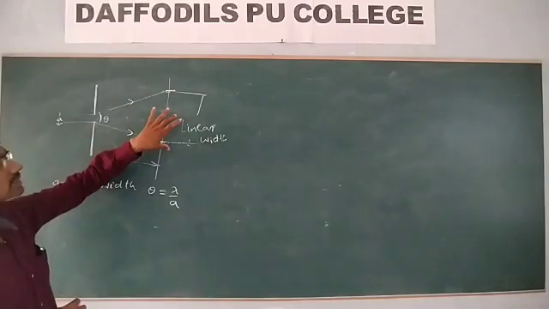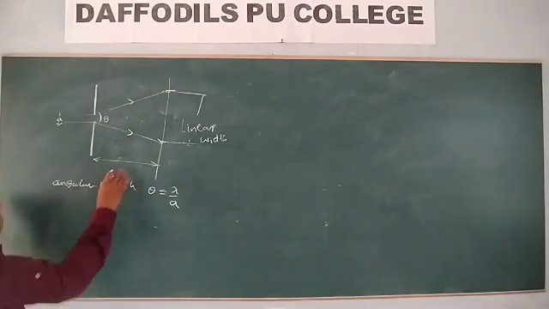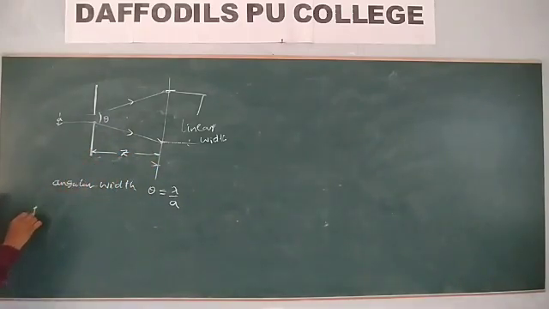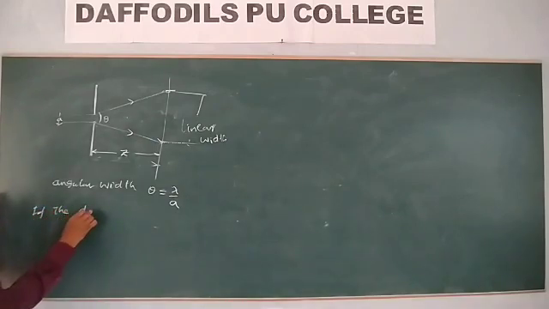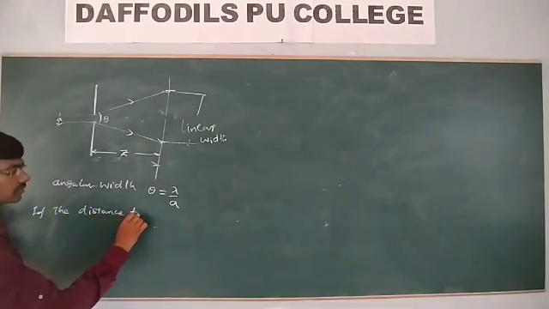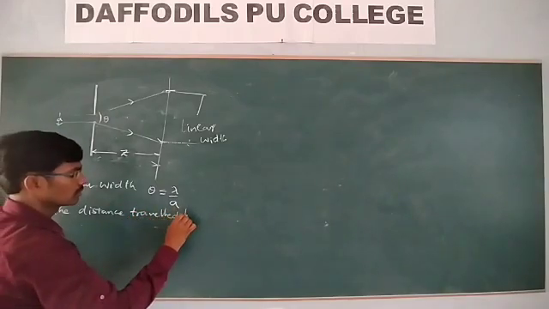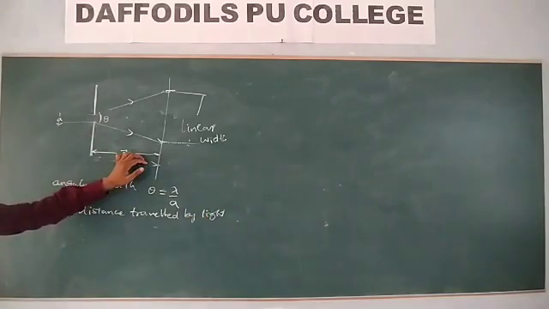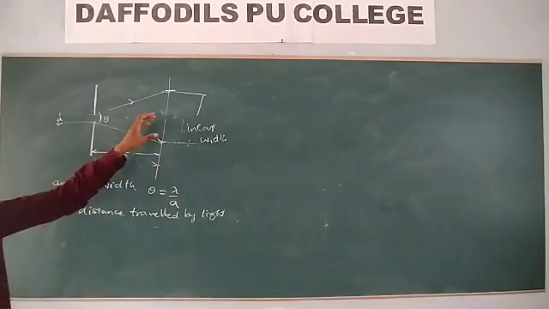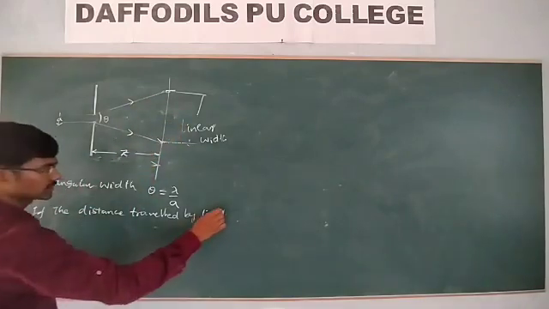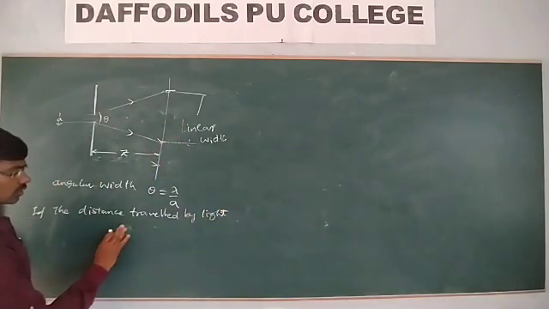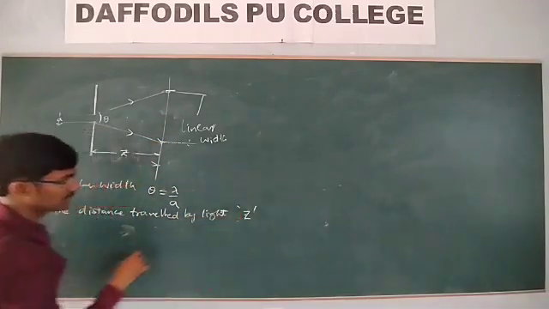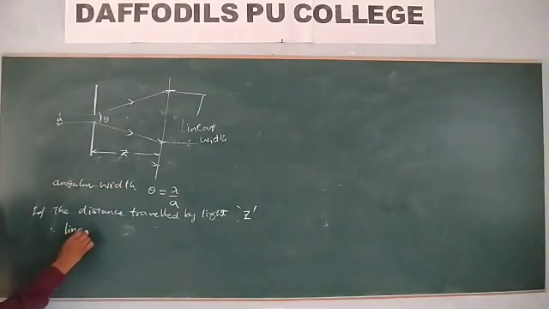Now tell me, what is the linear width? For example, if the distance traveled by the light onto the screen to form the diffraction pattern is z, then what is the linear width?